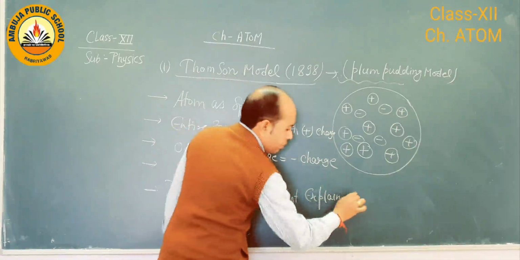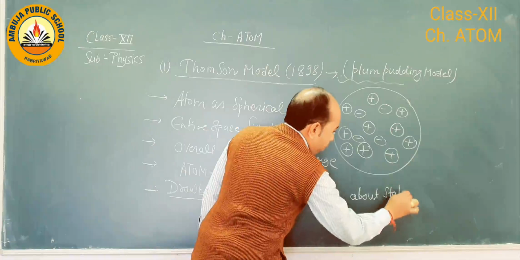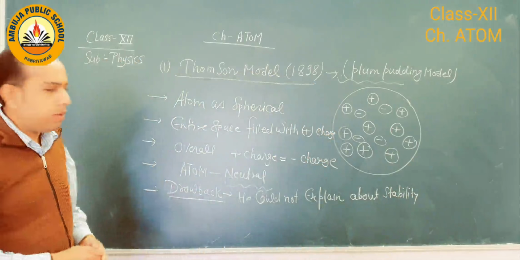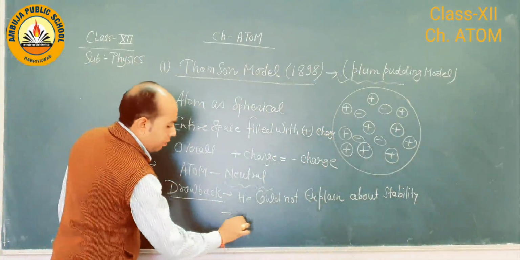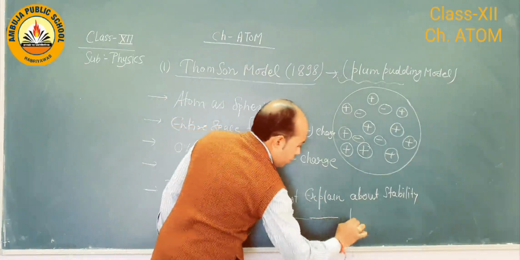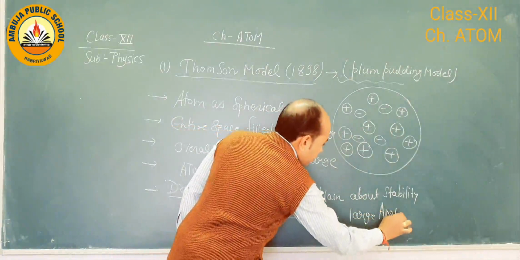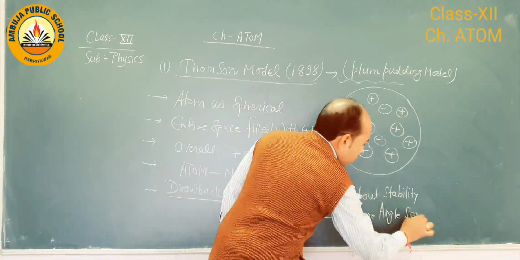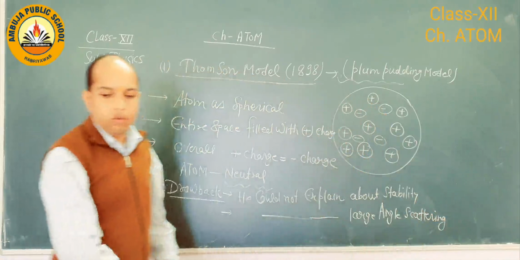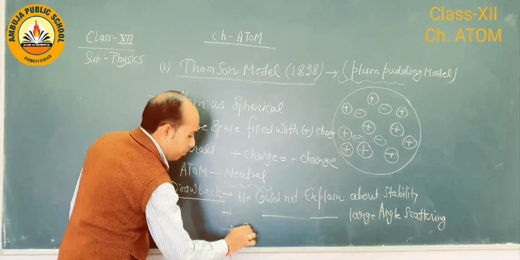Second thing, he could not explain the large angle scattering. And third thing, he could not explain the spectral series of hydrogen atom.